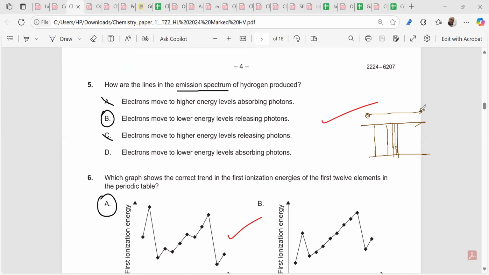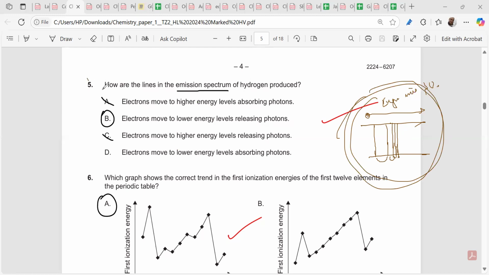If you move from left to right, the energy increases and the frequency increases, as we learned in the emission spectrum. And the gaps close by. So the gaps close at higher energy or higher frequency. This question will also come, this or this. So be very sure of this.